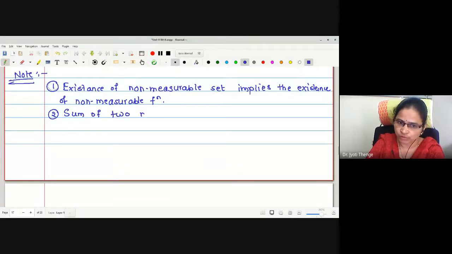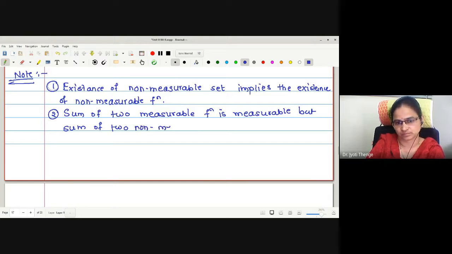Sum of two measurable functions is measurable, this we have proved. But we want to discuss the sum of two non-measurable functions. What do you think? What will be the result?